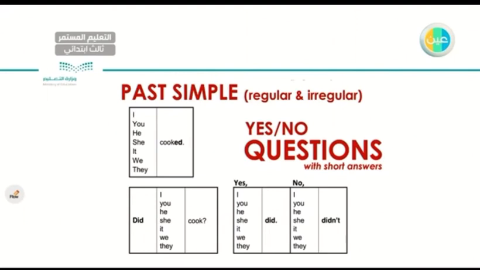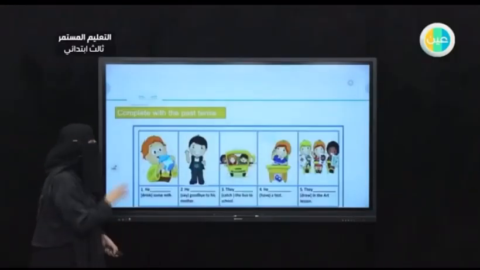Did she cook? Yes, she did. No, she didn't. Did they cook? Yes, they did. No, they didn't. Did he cook? Yes, he did. No, he didn't. Very good. So these are the yes/no questions regarding simple past. Did you do this? Yes, I did. No, I didn't. Okay?